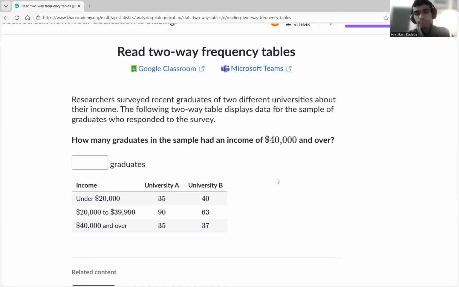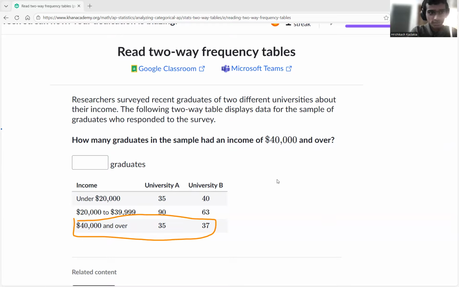If we were asking how many students are in University A, we would be adding like that. But they're asking a question about how many students were earning 40,000 and over. So it's basically a horizontal thing.